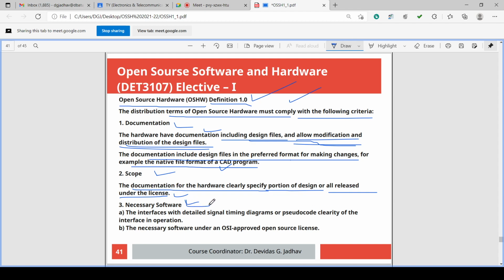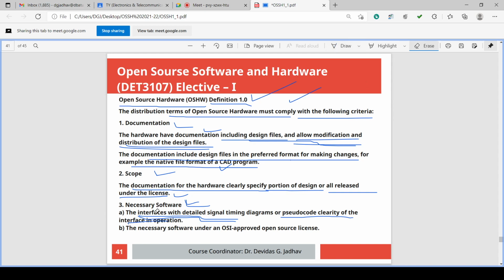To drive that hardware, necessary software is required. The interfaces with the detailed signal timing diagrams or pseudocode, with clarity of interface in operation.